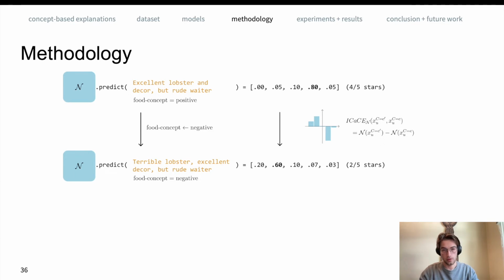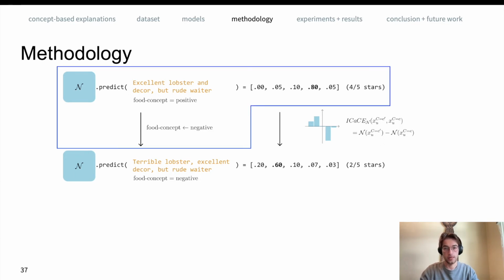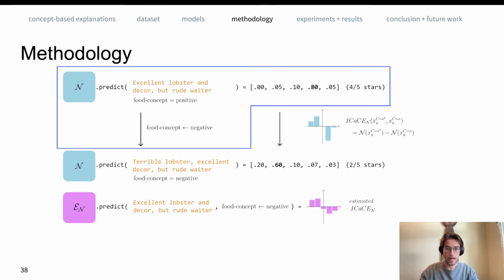Typically in the real world, we only have access to the elements in the factual text. And this is due to the fundamental problem of causal inference. And this is why we want to build explanation techniques. Given the original model and the factual inputs, they estimate the answer to these what-if questions. Now that we have the CEBaB dataset, we can validate the estimated counterfactual behavior with the ground truth counterfactual behavior.